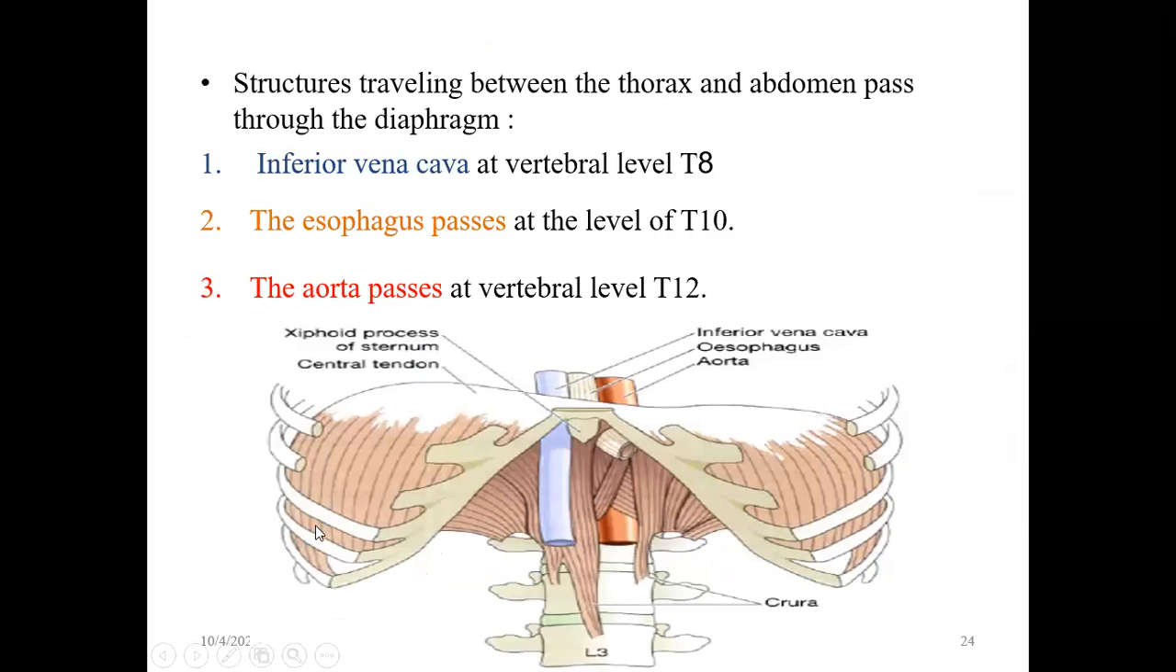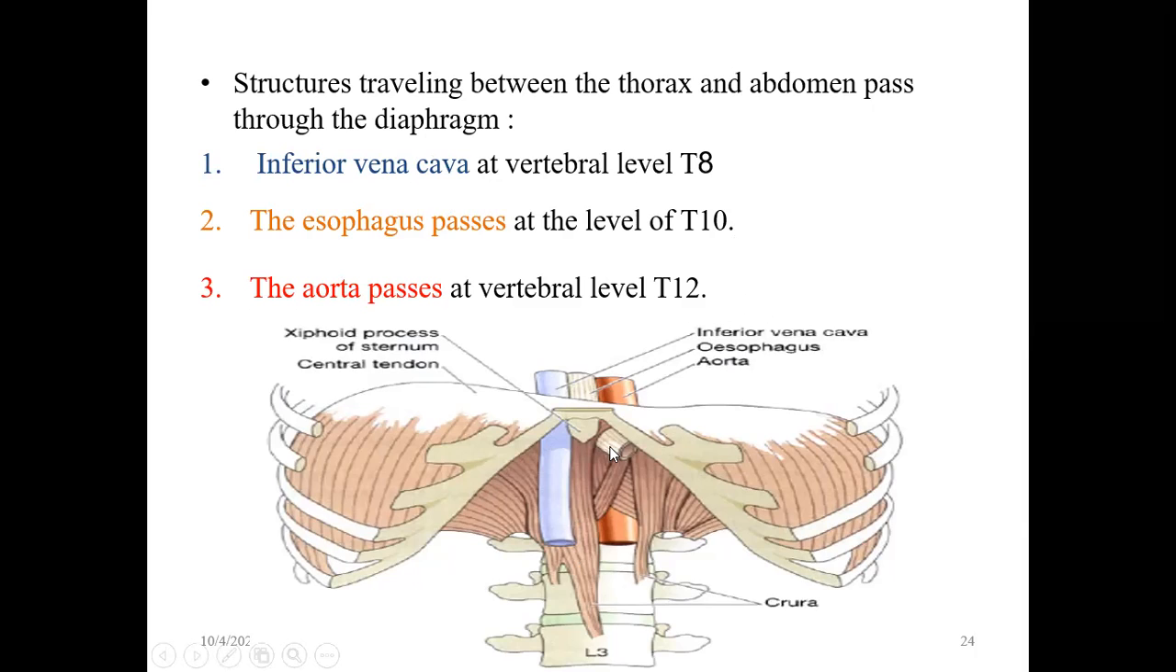So this is how it looks. This is how it is actually present. Above will be the thorax and below will be the abdomen. Both these cavities are separated by the diaphragm. But there are some structures which travel between the thorax and abdomen and pass through the diaphragm. They pierce the diaphragm and pass through. Which are those structures? The most anterior one will be the inferior vena cava, which carries the blood from the abdominal cavity and lower limbs back into the heart.